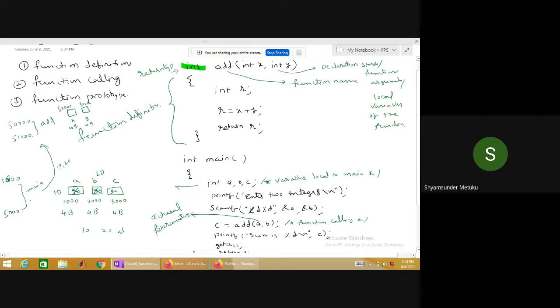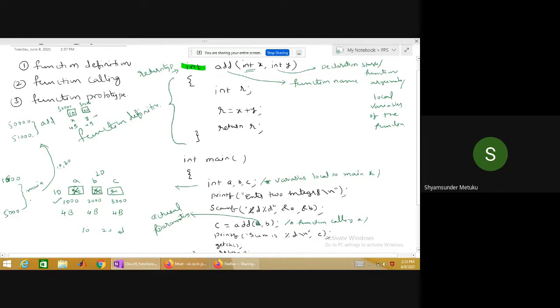As per the order, what is the first parameter you are writing here? A, isn't it? What is the value of A? 10. So this 10 value must occupy the same location. What is the first parameter here I've written? X or Y? X. So X will be updated with 10, and Y will be updated with 20.